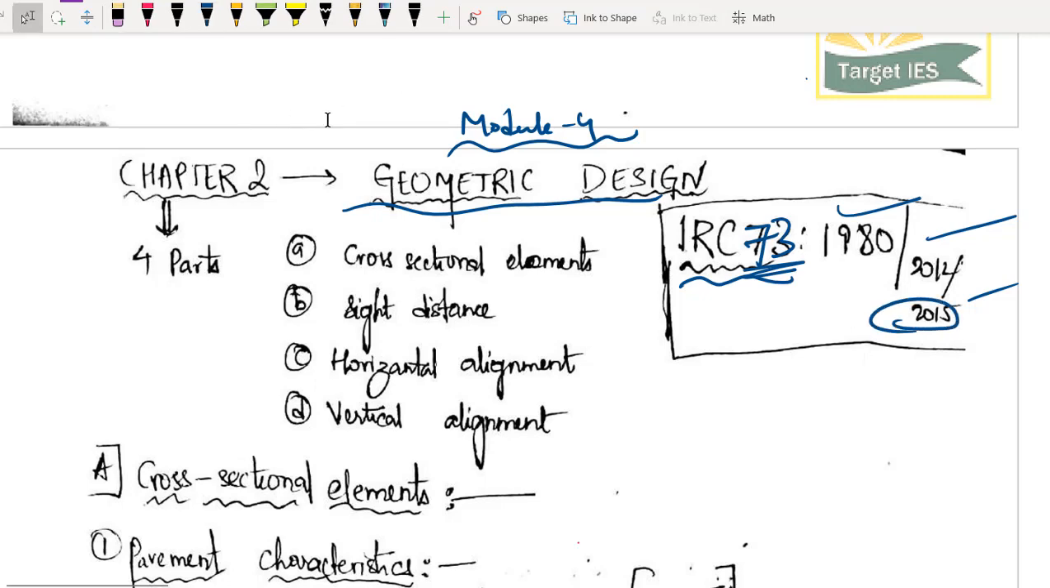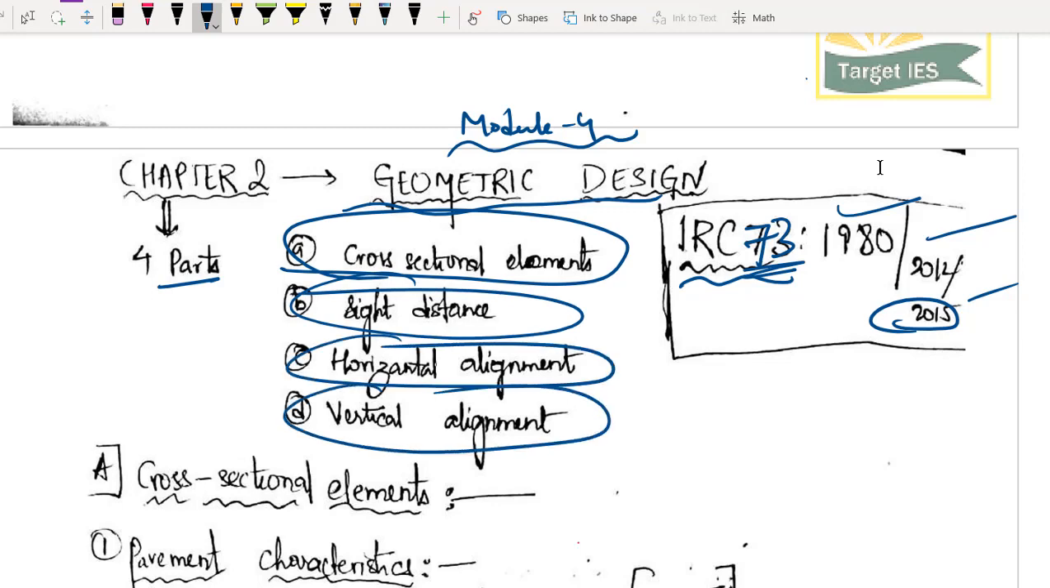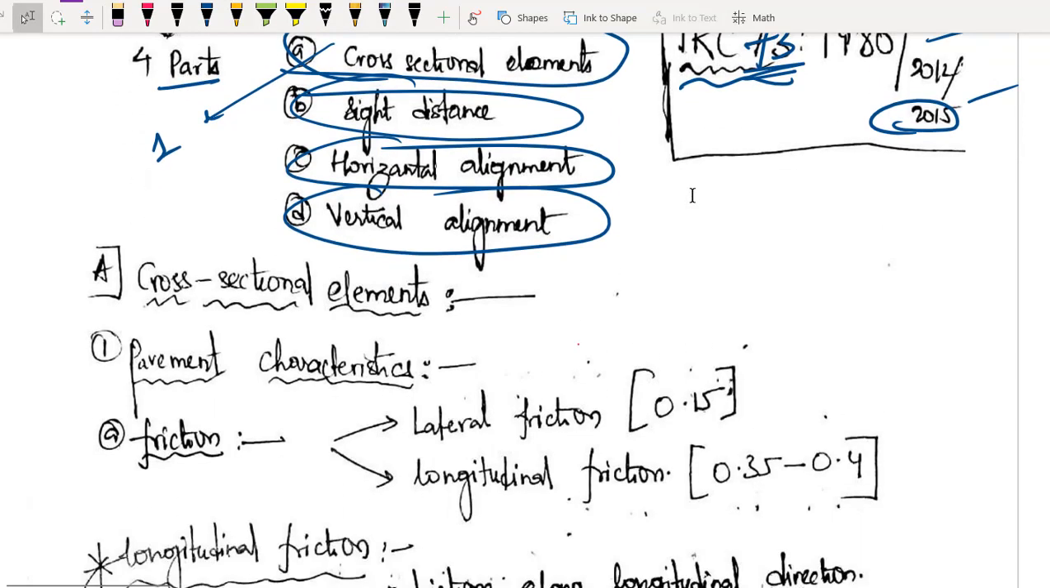Now in this chapter, geometrical design, there are a lot of things we have to handle. So I am dividing it into 4 parts. आज हम पढ़ेंगे cross section elements. Tomorrow we will study sight distance, followed by horizontal alignment and vertical alignment. So I will try to finish the cross section elements in one module. If not, then I will complete it in 2 modules. Okay, so let us continue with cross section elements.